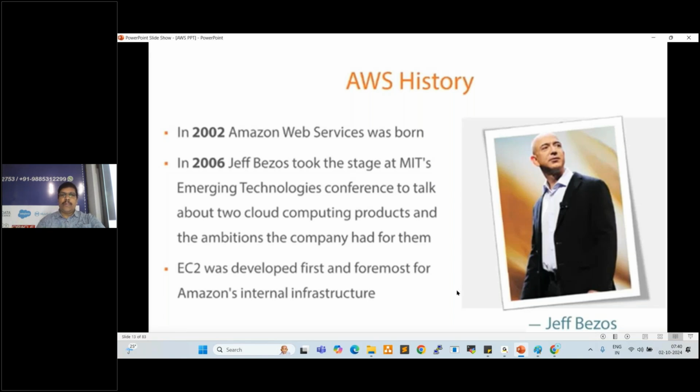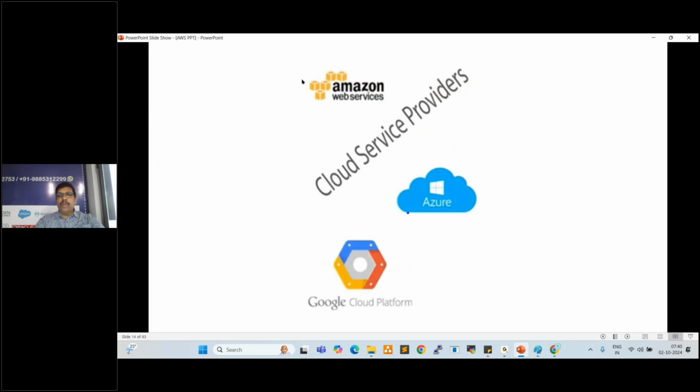Okay. See here, these are the three popular clouds available. Amazon Web Services, Microsoft Azure, and the Google Cloud Platform. So AWS occupies first place, 33% of the market share, right? Azure is in second place. Google is in third place, right? Google is investing more in Google Cloud, so Google is trying to come to second place. Maybe after 1 year, after 2 years, it will definitely come to second place, because they are investing more, increasing the data centers, increasing the resources, right?